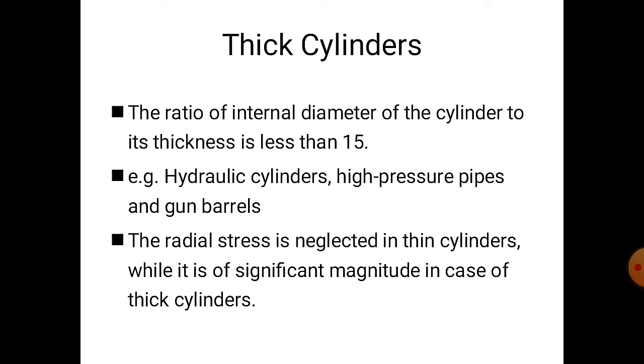In case of a thick cylinder, the ratio of the internal diameter of the cylinder to its wall thickness is less than 15. The examples of thick cylinders are hydraulic cylinders, high pressure pipes, gun barrels, etc. The radial stress is neglected in thin cylinders while it has significant magnitude in thick cylinders. So we are going to consider the radial stress in case of thick cylinders.